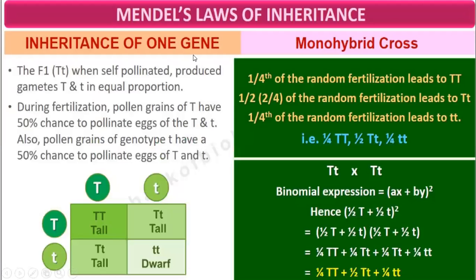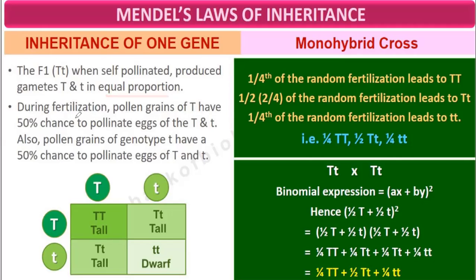Now we are studying inheritance of one gene. The F1 is capital T and small t, which on self-pollination produces gametes capital T and small t in equal proportion.